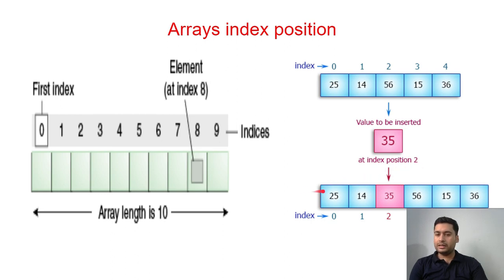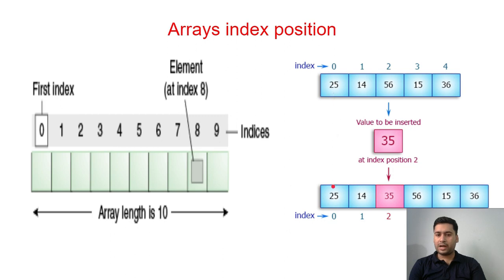It will check what is the index number 0, index number 2. So we need to go with the positions. The index value has to be inserted at index position 2. So here, if you see, 0, 0, 1, 2. So this is index number 2. We can take this value and insert it here at index number 2, and then we can continue with the other values, which are 56, 15, or 36.